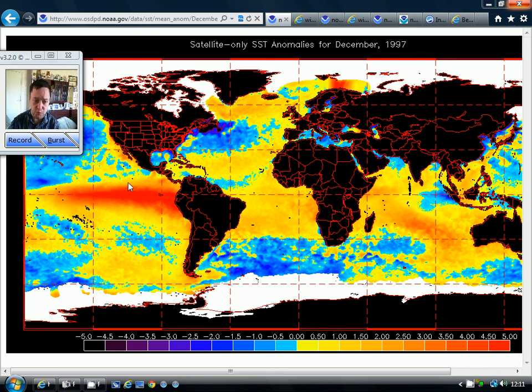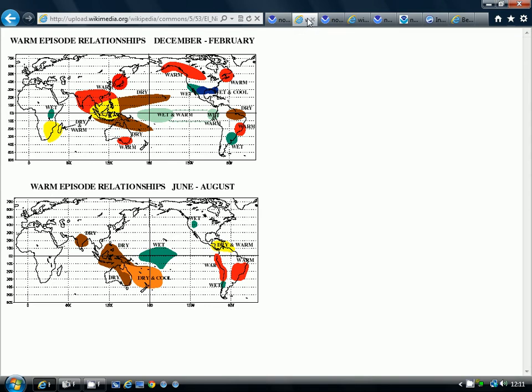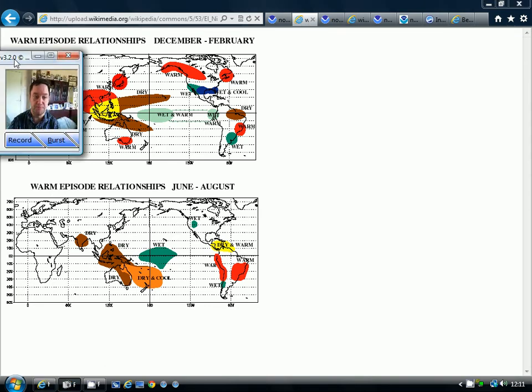And this warm water, as I say, rises to the surface and has a dramatic impact on the global weather setup. It's more particularly a phenomenon for the southern hemisphere, but it does impact the northern hemisphere as well, and this is a good indication of the effects that El Nino has.